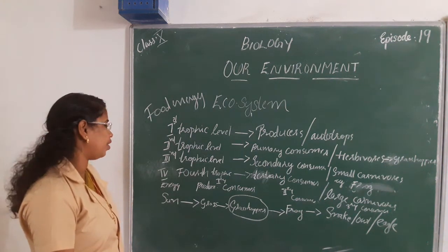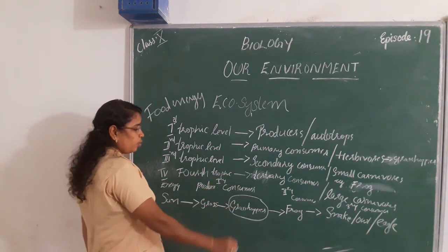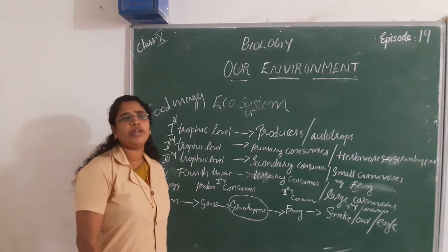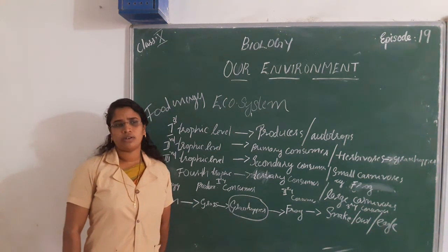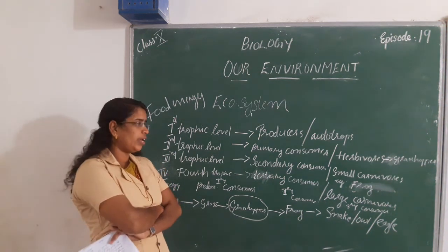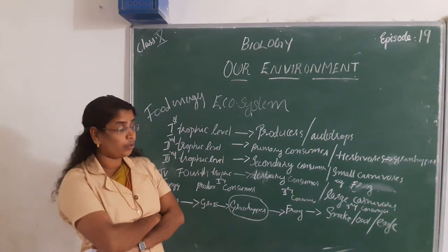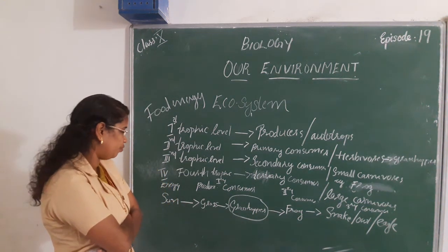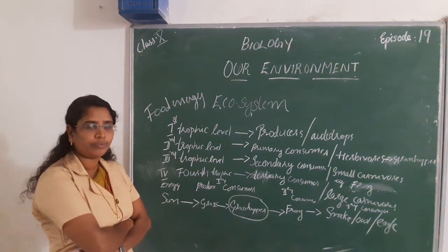Just imagine we kill all grasshoppers in a particular area. What happens to the environment? Can you imagine? This is an example of a food chain. What happens here?